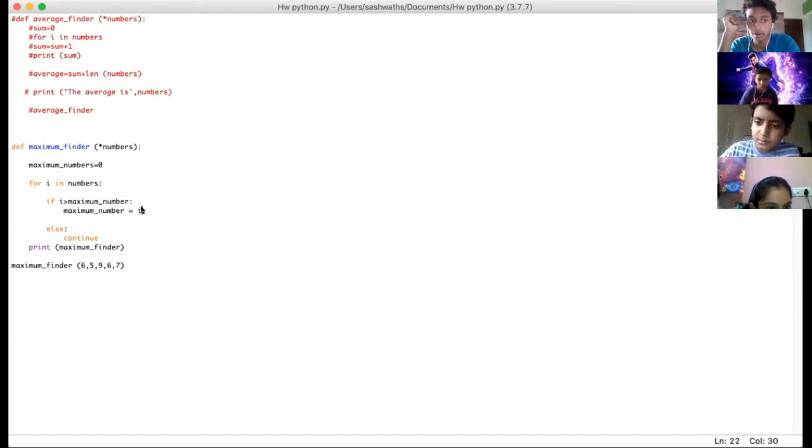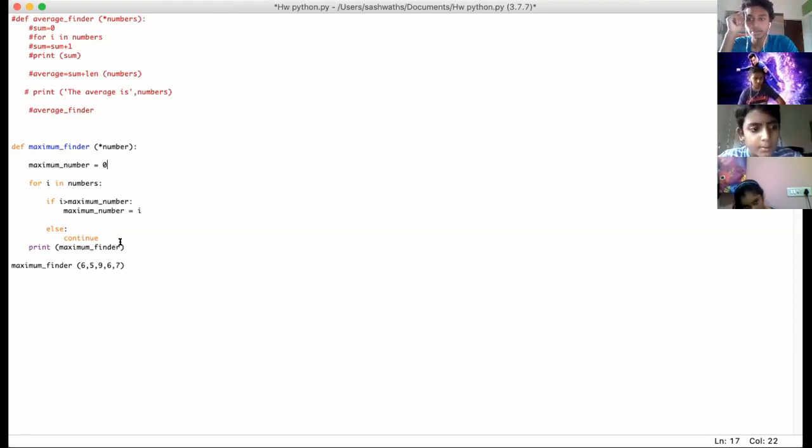No, up top, you put maximum numbers is equal to 0. So the variable name has to be the same, right? So it's maximum number, no S. But I put S. Yeah, exactly, you missed out the S over there. So you can just make all the variable names the same. Maximum number is equal to 0. And in the parentheses of maximum finder, you have to add the S, numbers.